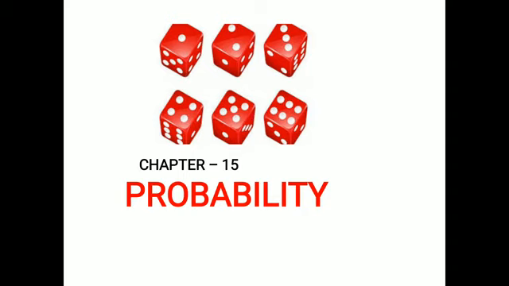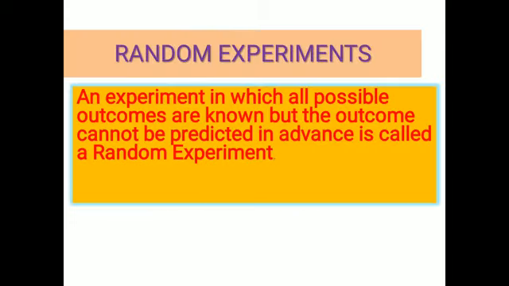Such experiments are known as random experiments. So what do we mean by a random experiment? An experiment in which all possible outcomes are known, but the outcome cannot be predicted in advance, is called a random experiment.